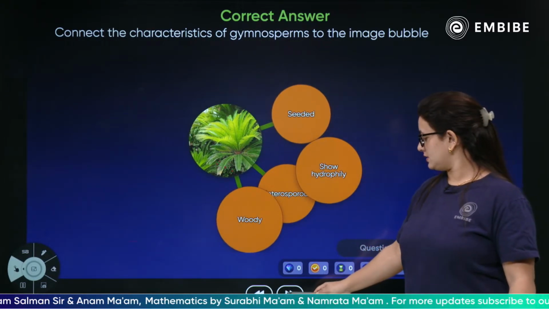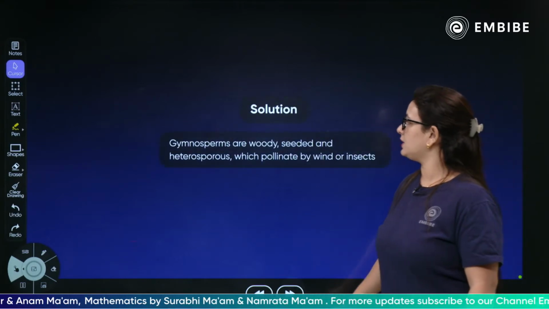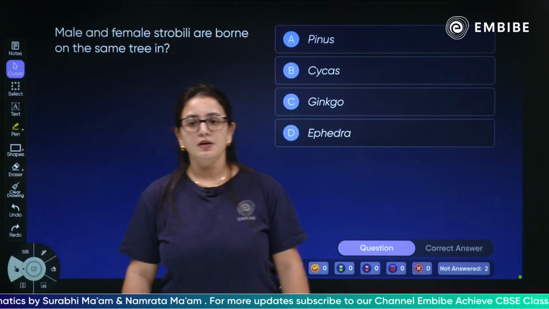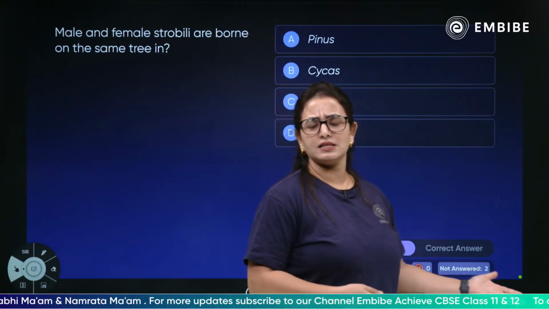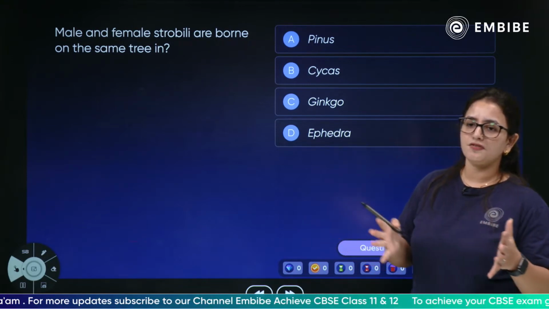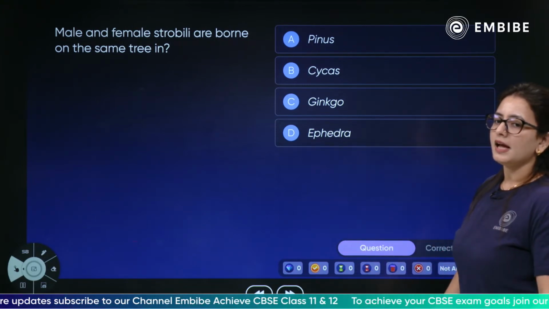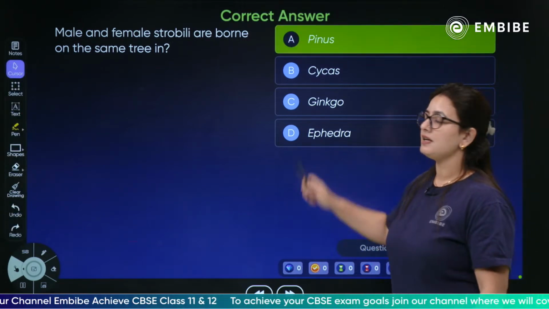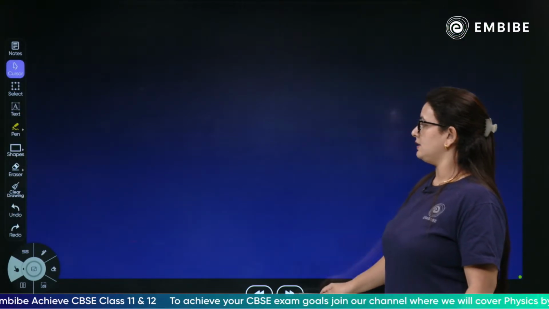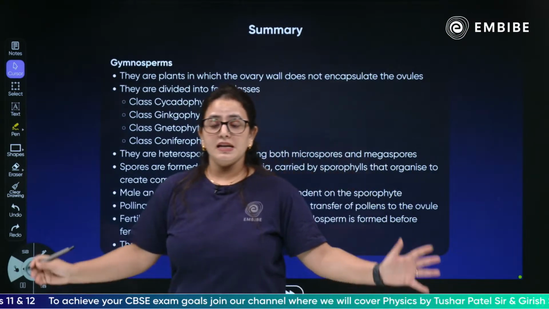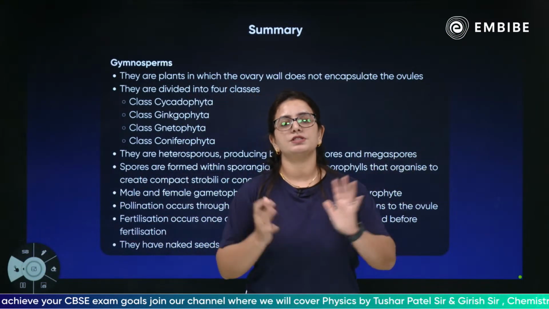They have naked seeds. Next we have the other question: male and the female strobilus are borne on the same tree. Yes, this we have discussed. When they are on the same, what plant are they present on? When they are different, which plant are they present on? When they are on the same tree, it is Pinus. Different, Cycas. Very simple.